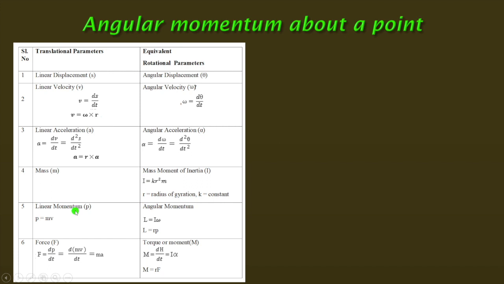So the equivalent angular momentum is I into omega, because the equivalent of mass in rotation is I, and the equivalent of velocity in rotation is omega. So L equals I into omega, and we can prove that L equals r into P. The relation between angular momentum and linear momentum is r times the linear momentum equals the angular momentum.